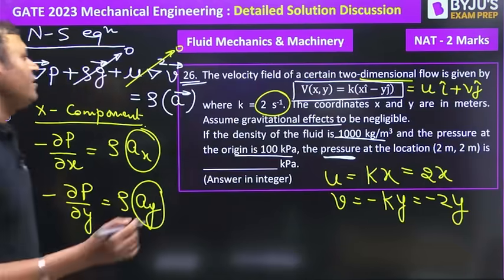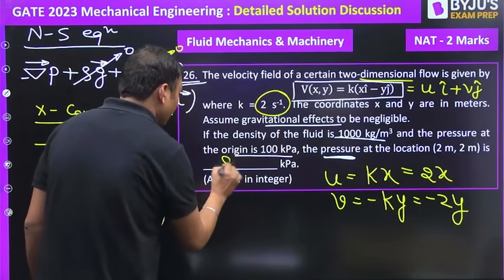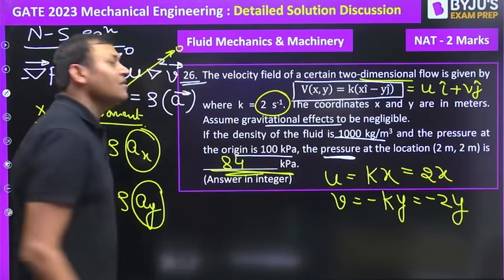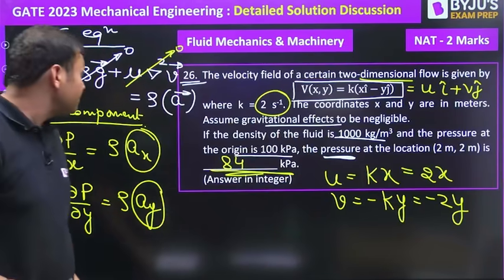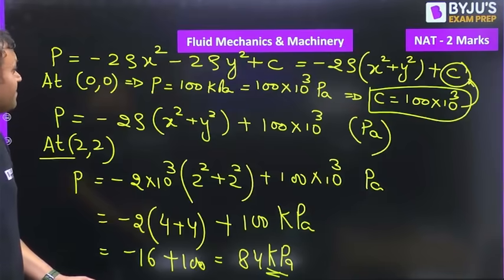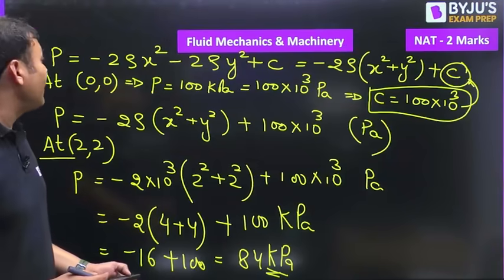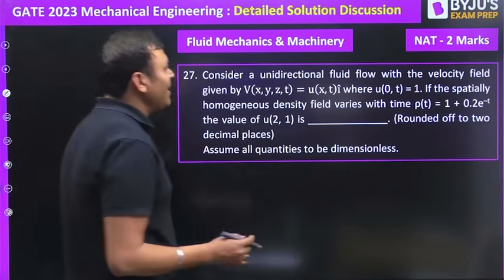The question carried 2 marks. It is a NAT type question. So 84 kilopascal will be the correct answer for this one. Right? So the question will be solved using the Navier-Stokes equation. The next one, again NAT, 2 marks.